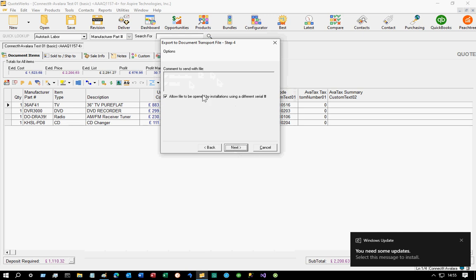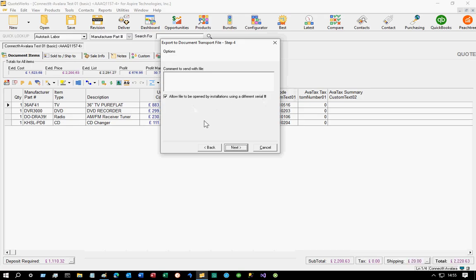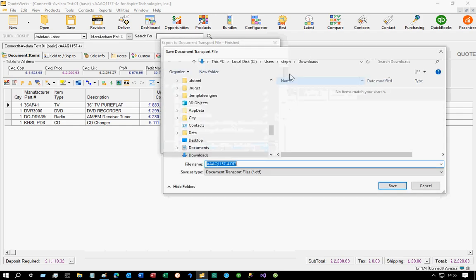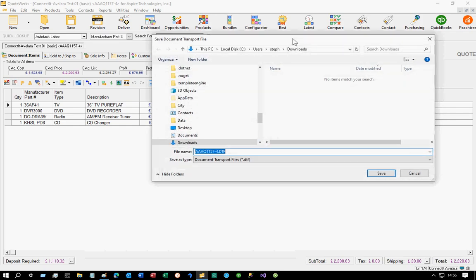Step 4, no need to make any comments, but if you can make sure this "allow file to be opened by installations using a different serial number" is ticked, hit Next. And when we hit the Finish button, that is going to open up a file dialog for me to save the DTF file. In this instance, it's hit the Downloads folder, so I'm just going to hit Save.